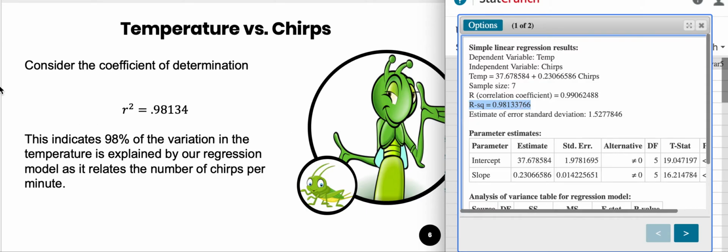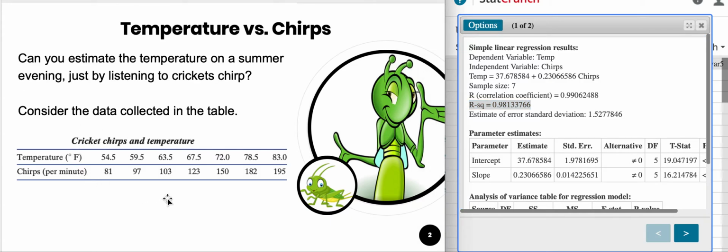Just remember, as you make predictions, consider the data that was used to create the model. So here, the number of chirps per minute was always between roughly 80 and 200. So as long as you pick values to put into this equation between 80 and 200, this should be a fairly good model. Don't extrapolate.